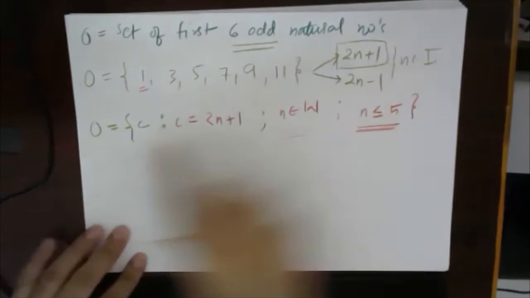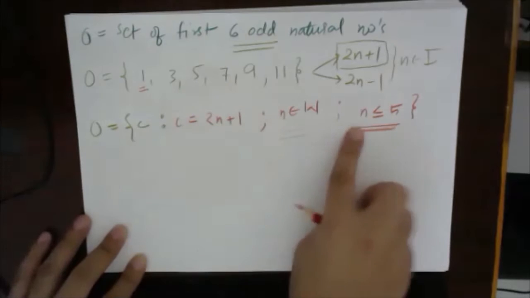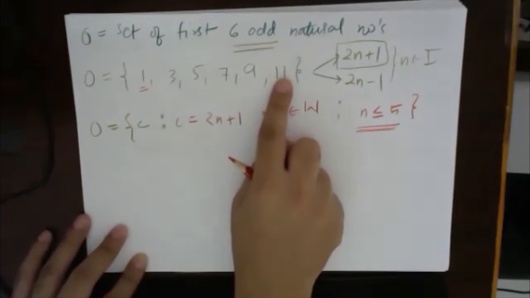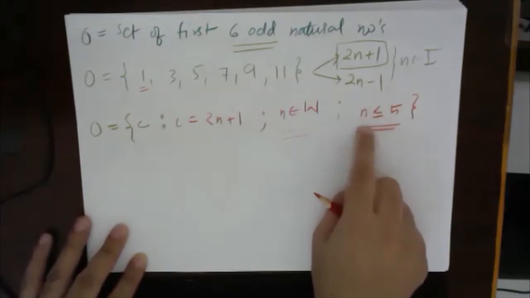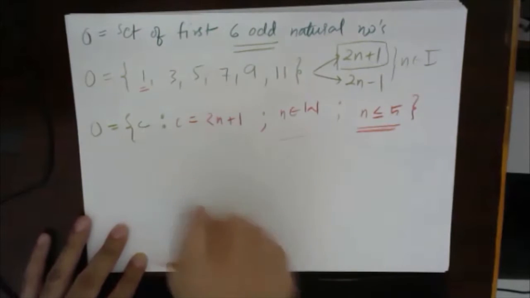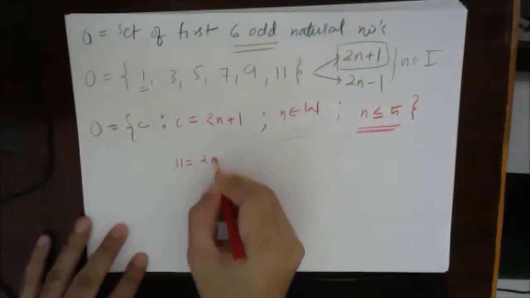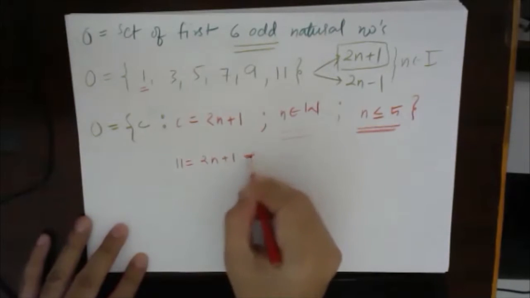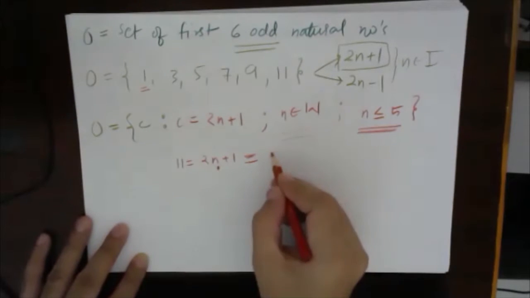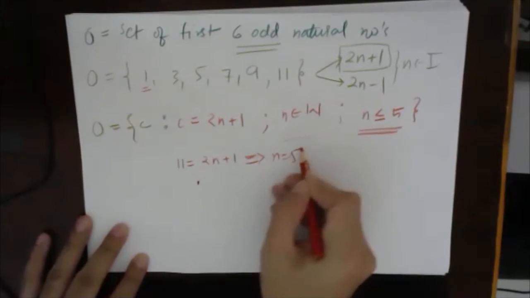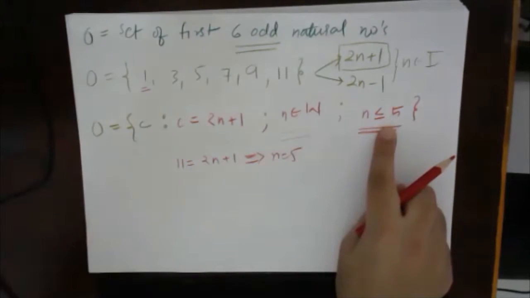So that means when you write an element of this set, you should still get till 11, right? So what should be the maximum value of n such that you will get 11? Let's see. C = 11 = 2n + 1, so 2 into 5, and from here you will get n = 5. So that is why n should not be greater than 5.